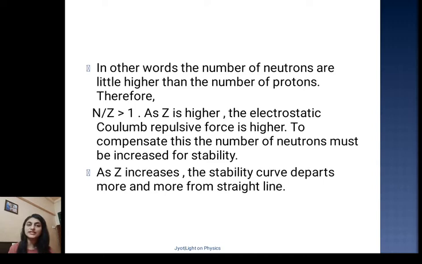So if you take a nucleus with a higher number of protons, these protons will start repelling each other. There will be a higher Coulomb repulsive force, and so as to reduce that force, we will have to increase the number of neutrons, and that is how for higher Z, the number of neutrons is more for increasing stability. As atomic number Z increases, the stability curve departs more and more from a straight line.